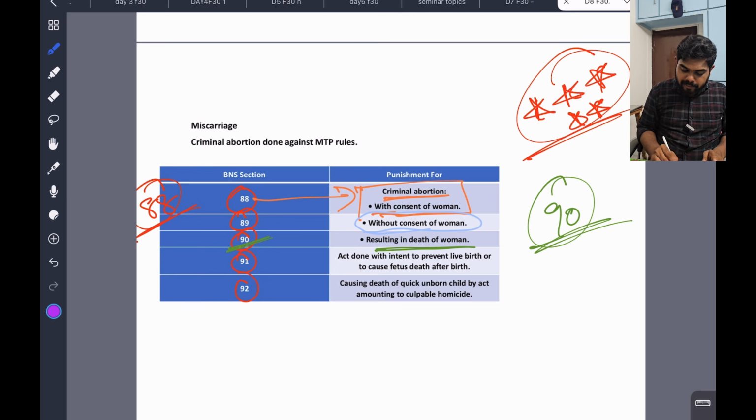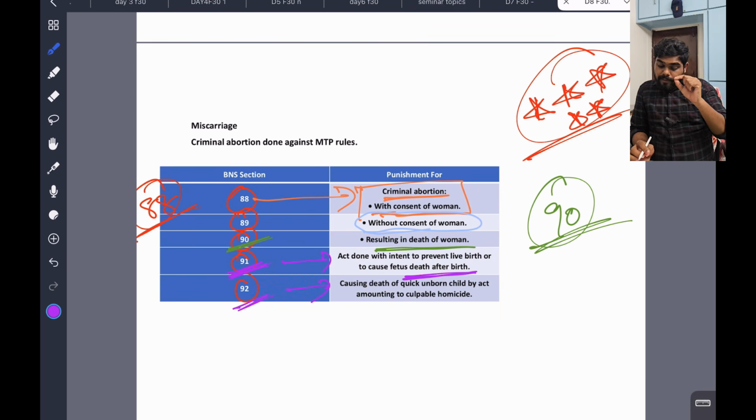And you can see 91. So act done with intent to prevent live birth or to cause fetus death after birth. So this act is made to prevent live birth or cause fetus death after birth. So fetus death is happening here, that is 91. And 92, causing death of quick unborn child by act amounting to culpable homicide. So these two are also very important. 91 and 92. 91 is an act done with intent to prevent live birth. They have to prevent the live birth or cause the death of the fetus after the birth. They have to kill the fetus or prevent the live birth. So this is coming under 91.